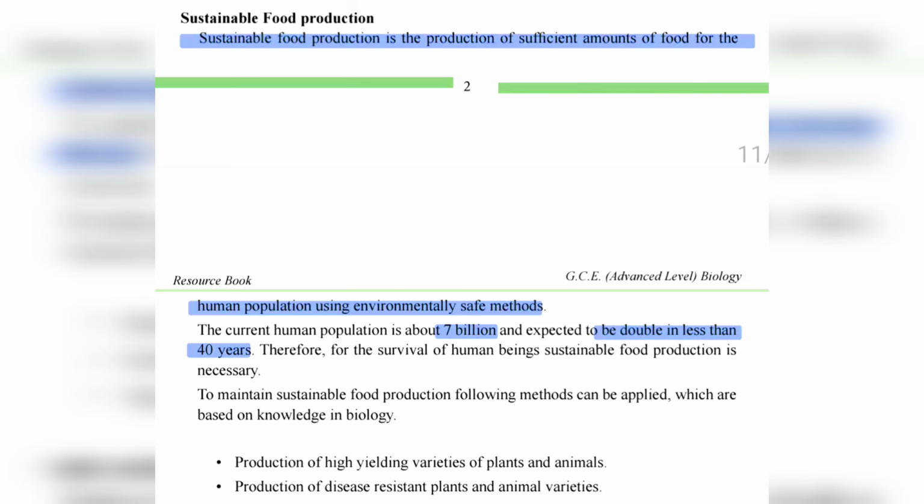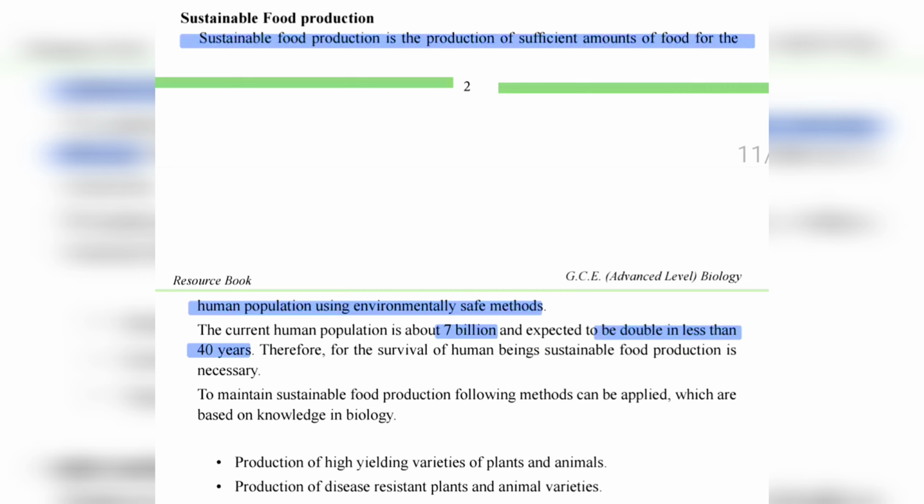With the increase of population, we need more food, so we must find ways to produce it. Number one is production of high yielding varieties of plants and animals, so we can maintain sufficient food production.